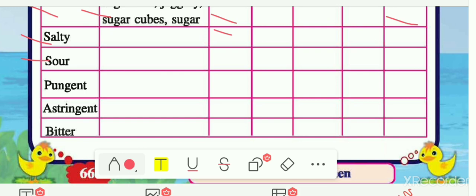And if you are using these items in another form, that is boiling, you can also tick mark in that column also. Next is pungent taste, that means spicy taste. So we are getting this spicy taste from chili, clove, ginger, garlic. These are some examples of food items which contain pungent taste.